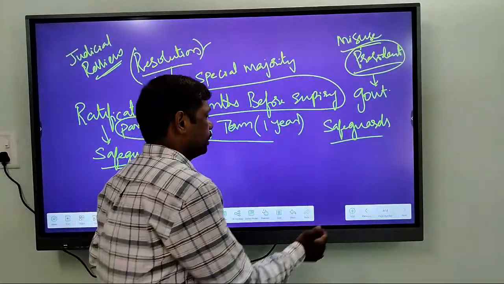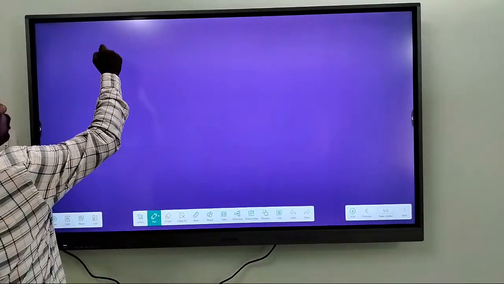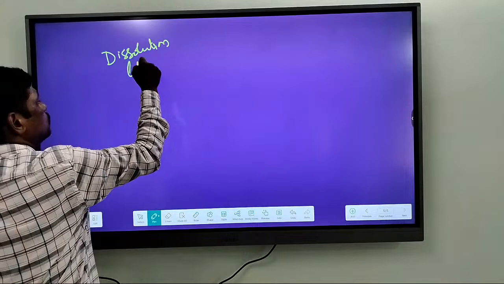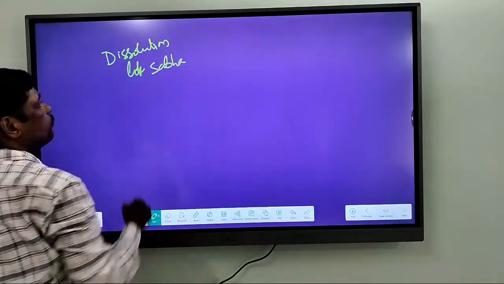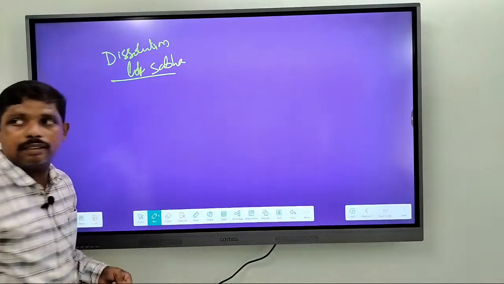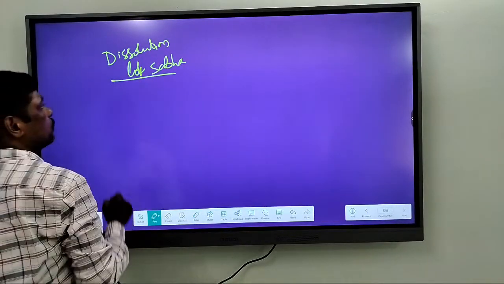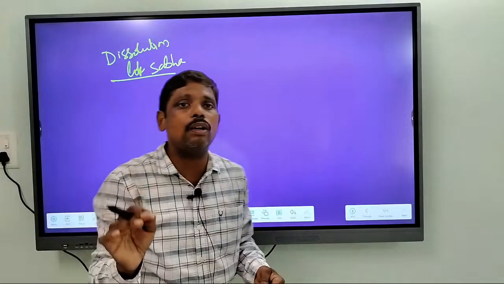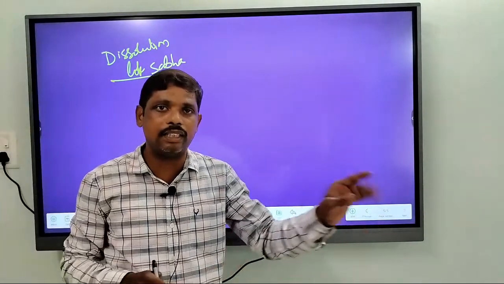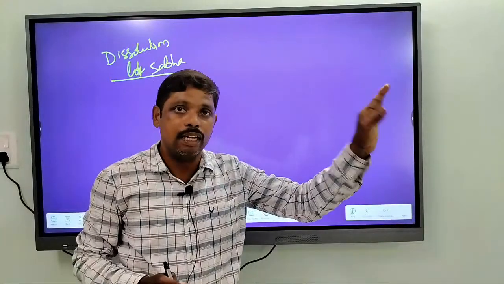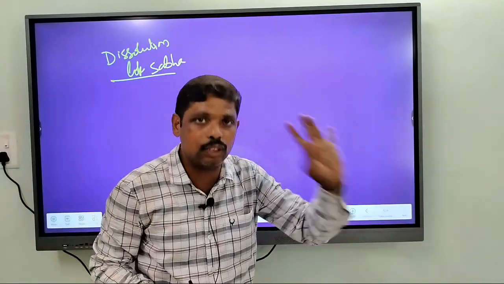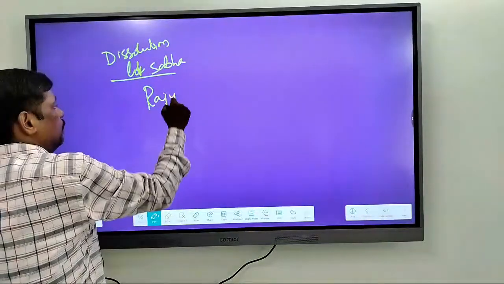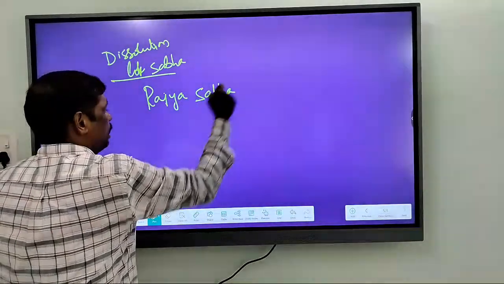Right, good. So, think about a situation of dissolution of Lok Sabha. Whenever Lok Sabha is dissolved within that 1 month period, because the condition is that within 1 month Parliament should ratify, if Lok Sabha is dissolved in that 1 month, then Rajya Sabha should ratify.